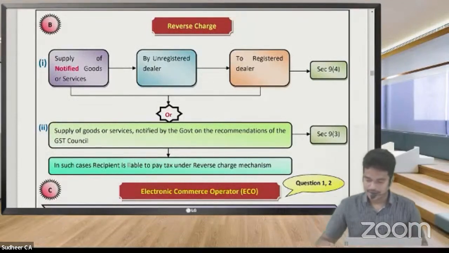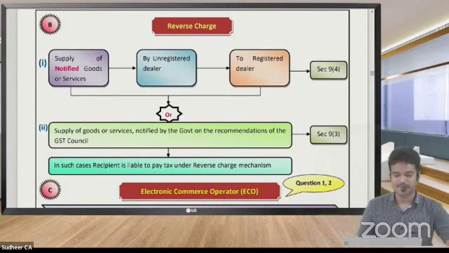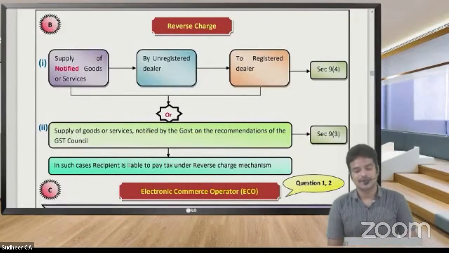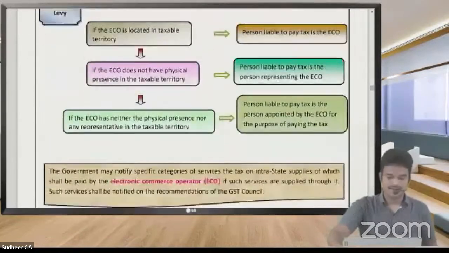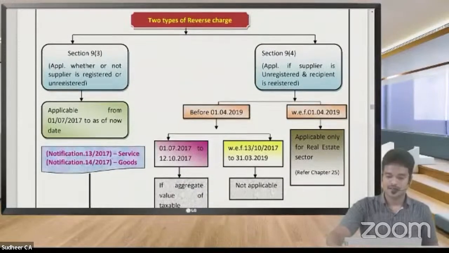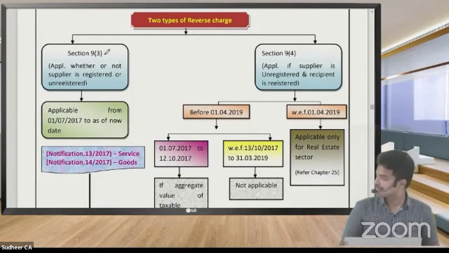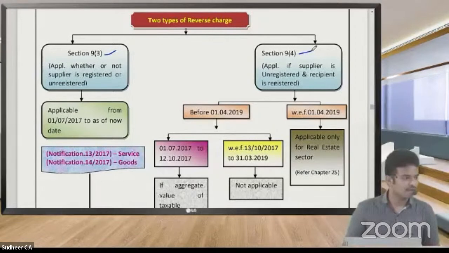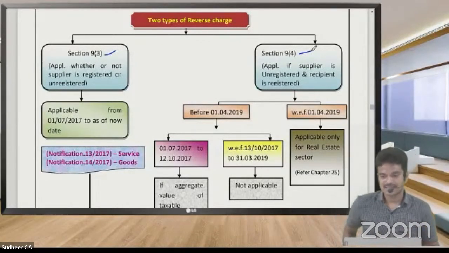So now we are going to enter into the second part. So what has been specified in second part? Reverse charge. So reverse charge, now we are going to have a discussion. Sir, reverse charge is of two kinds. So if you see, I have given here clearly, there are two types of reverse charge. So first type of reverse charge is section 9(3) and second type of reverse charge is section 9(4).